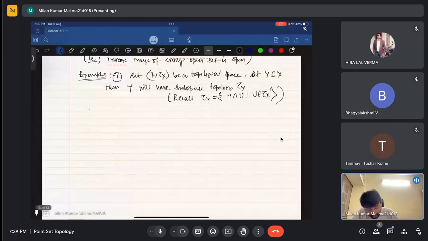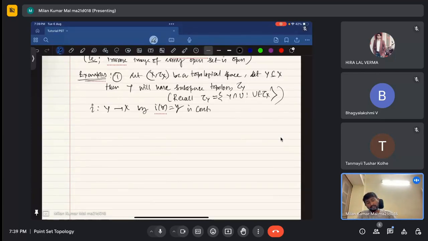Now define the inclusion map I from Y to X by I of y equals y. This is continuous. That is the first condition. How is this continuous? We will prove this. Let U belonging to tau of X be an open set in X. Then what is the inverse image of this U?